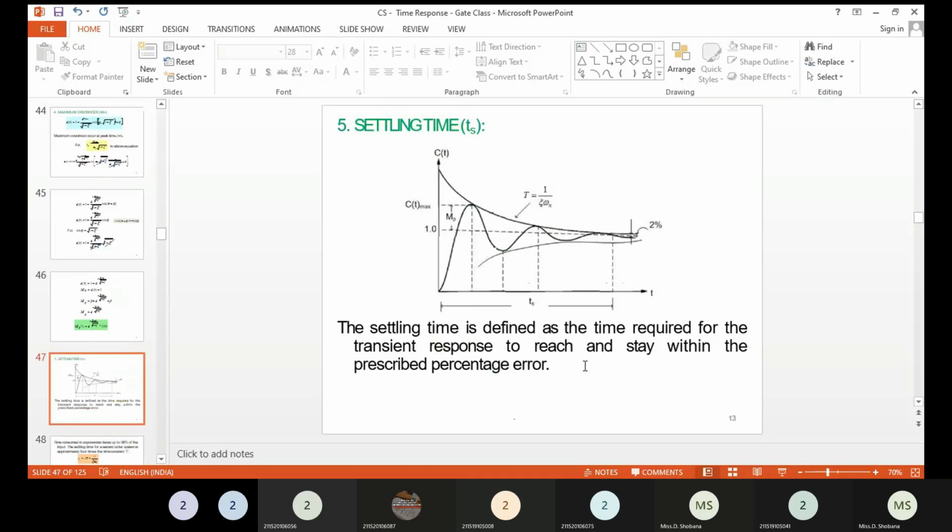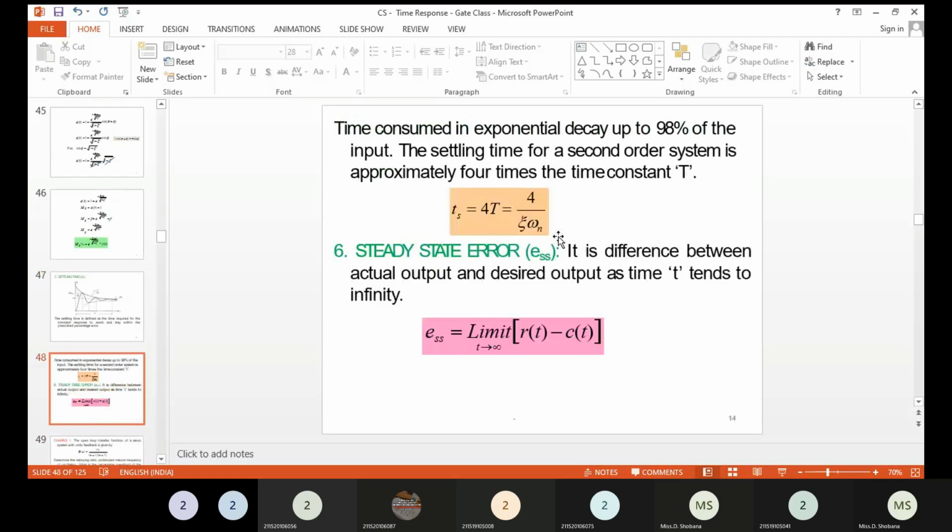Then settling time. You can see the underdamped response increases exponentially in sinusoidal nature. Therefore the settling time always depends upon your decaying exponential component. It doesn't depend upon your sinusoidal component. So you have to take the decaying exponential component only, which consists of e power minus delta omega_n t.